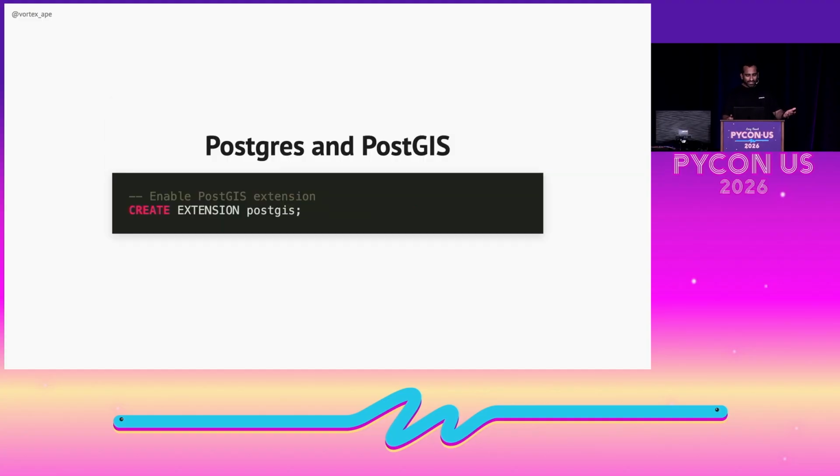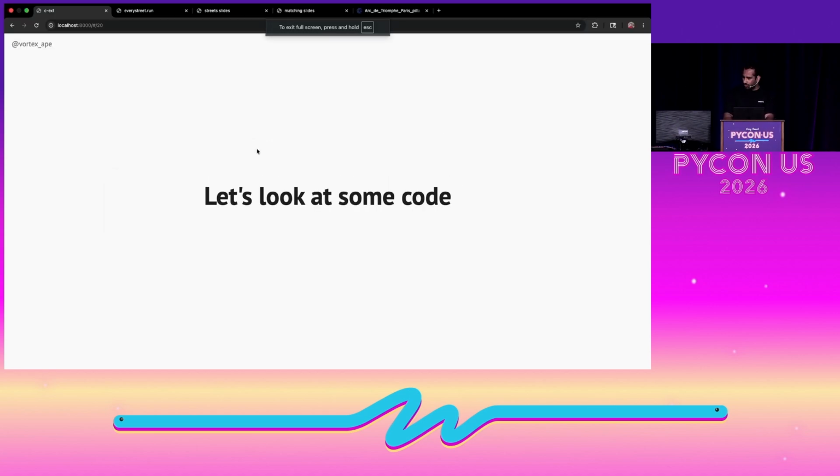So now that we have all of this spatial data, where do we store it? That's where Postgres and PostGIS come in. Postgres is this incredibly powerful database that has been around forever. And PostGIS is an extension that turns this database into a fully fledged spatial database. It adds these data types that we just talked about earlier, so we can store points, lines, polygons directly in tables in Postgres. Plus, it gives us hundreds of spatial functions for things like calculating distances between 2 points, finding intersections, checking if a point is inside a polygon. You can do anything. So with these building blocks, let's start looking at some code.